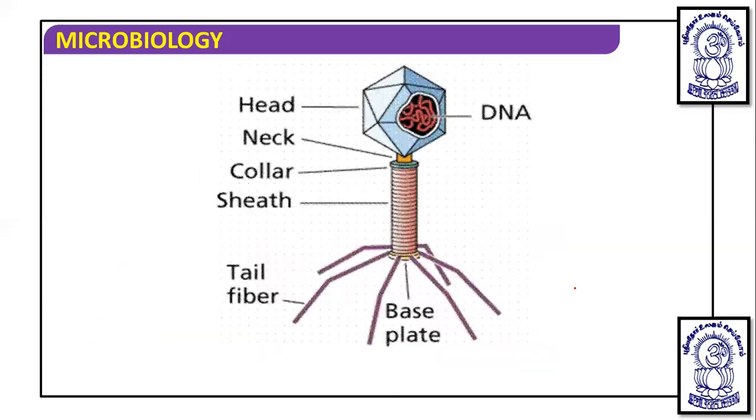And this is the structure: we have a head, there is a neck, a collar, and a tail region that is covered by a sheath. There are tail fibers, a base plate, DNA, and tail pins. So this is the structure of the bacteriophage in which the head is the capsid part, which is polyhedral in shape and made of capsid layers.